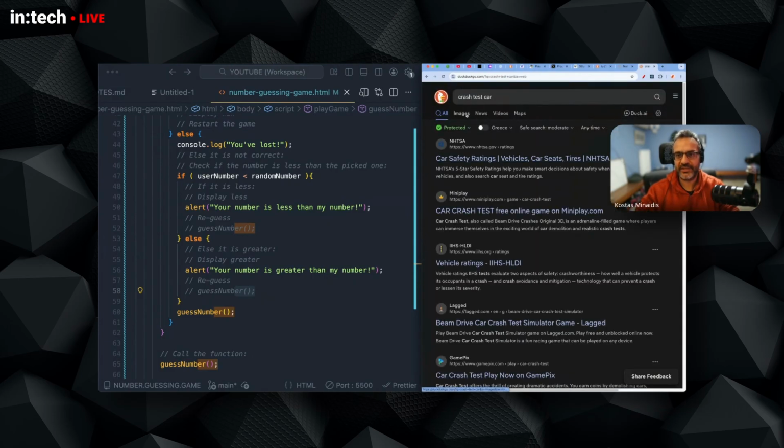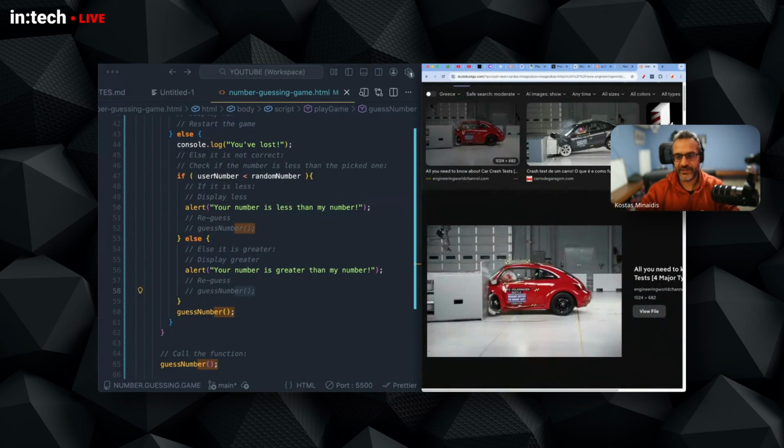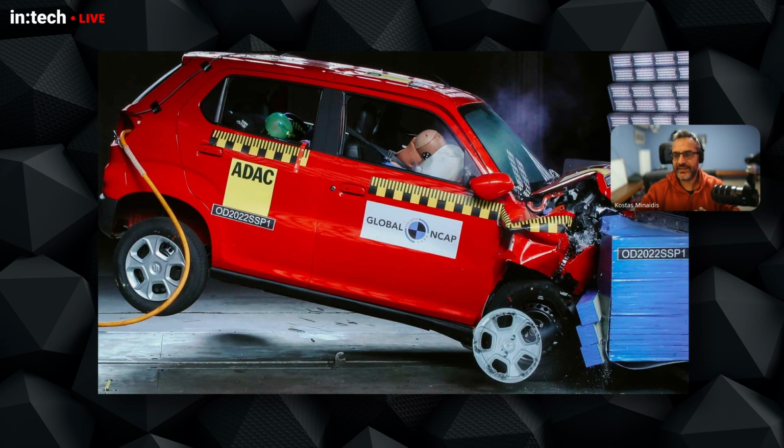This is the most important part of our job. We have to keep crashing our software before releasing it out to the public. This is what we do all day long. We create cars. This is really important. We're not just creating simple games. Our software runs the world. Our software will affect other people's lives. So we have to crash it again and again in our labs, on our computers, before we push it out there and have other people, simple, poor users, crashing or having problems with our software. So it's really important to crash test your program again and again until it becomes safe and secure and it behaves as it should.